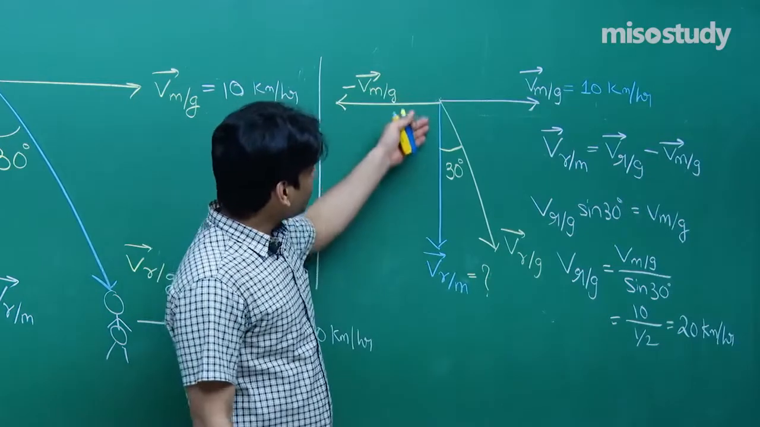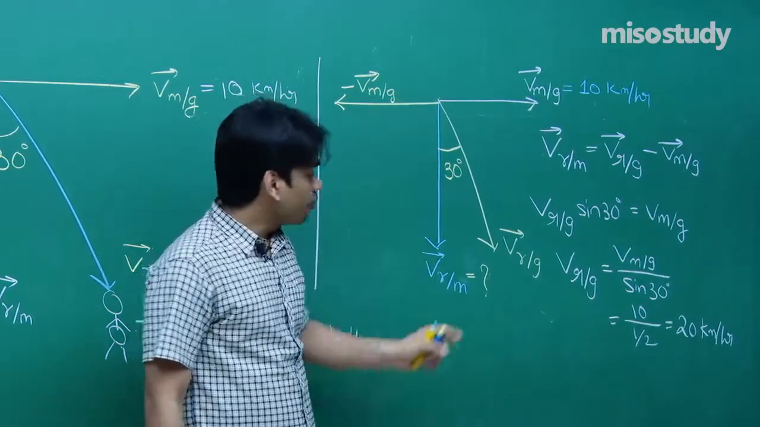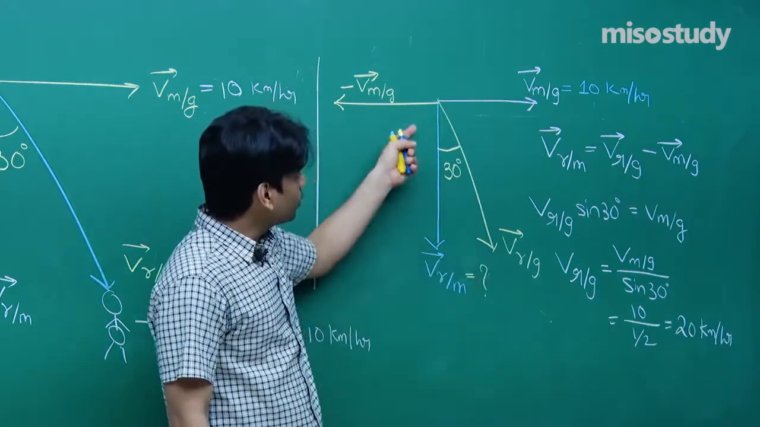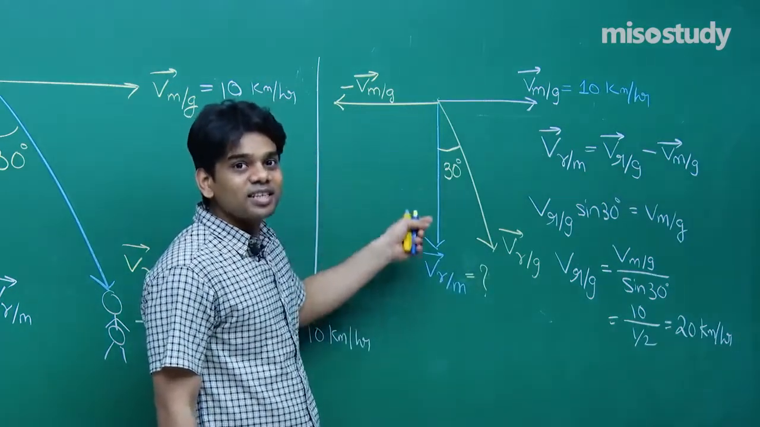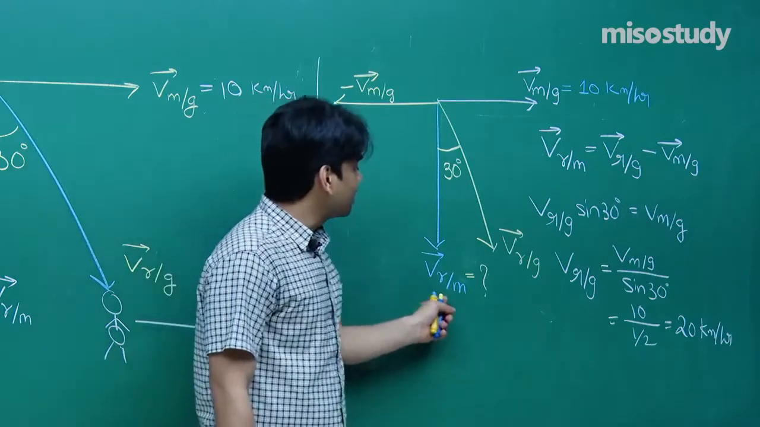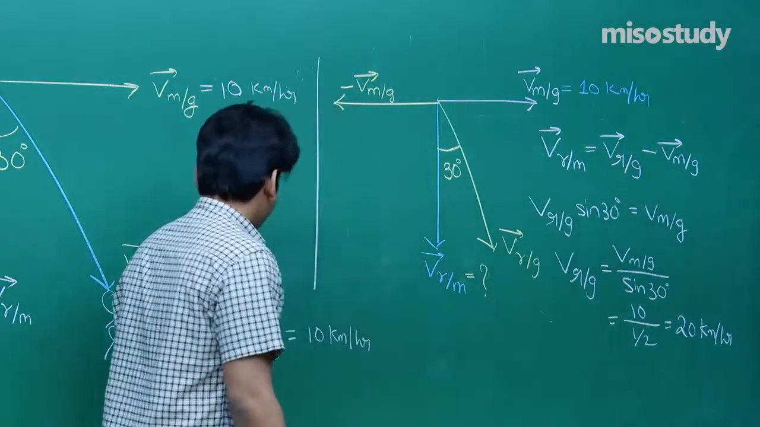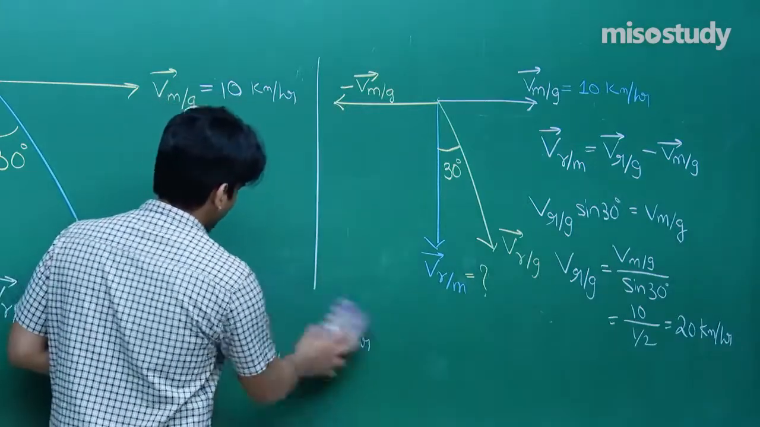Now try to understand the vertical component. Now see, the vertical component of VRG will be equal to the resultant, because the resultant is lying only along the vertical direction, and this is the resultant of this vector and this vector. So we can write that VR/M. Let me write down here.